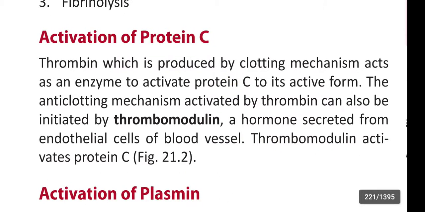The thrombin, which is produced by clotting mechanism, acts as an enzyme to activate protein C to its active form. The anti-clotting mechanism activated by thrombin can also be initiated by thrombomodulin, a hormone secreted from endothelial cells of blood vessels. The thrombomodulin activates protein C.